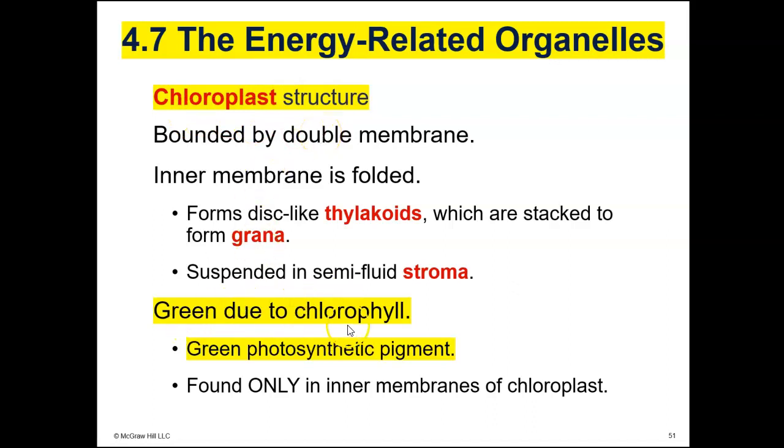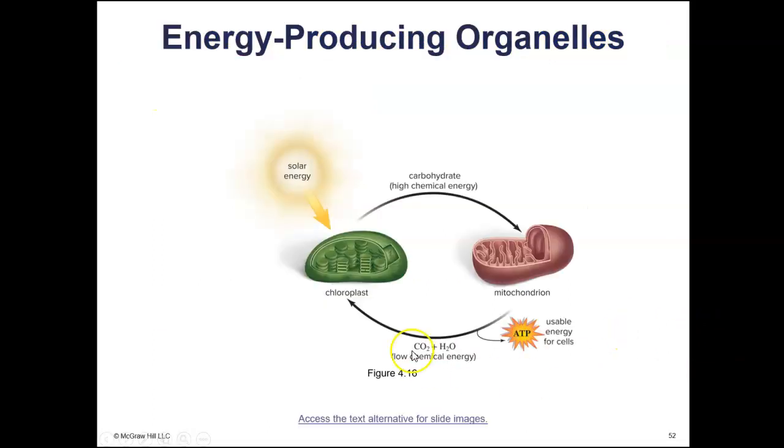It appears green due to the presence of the pigment chlorophyll, which is the green photosynthetic pigment that absorbs sunlight energy. This is just an illustration of the energy-producing organelles or energy-related organelles, chloroplast and mitochondria, and how they're connected. The chloroplast absorbs sunlight energy and produces food in the form of a carbohydrate, such as glucose. Glucose is the most common product of the chloroplast.